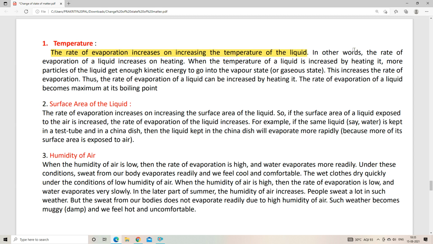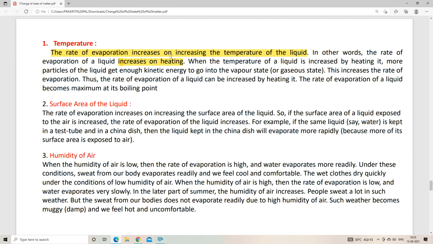In other words, the rate of evaporation of a liquid increases on heating. In our earlier classes I have already said that we can increase the temperature by heating. So whenever we are heating any substance, that means we are increasing the temperature of the substance. What happens whenever we are increasing the temperature? What do you think, the kinetic energy will be decreased or increased?